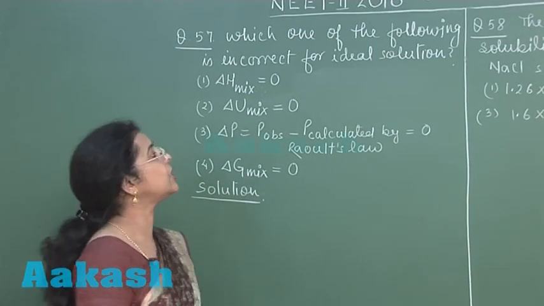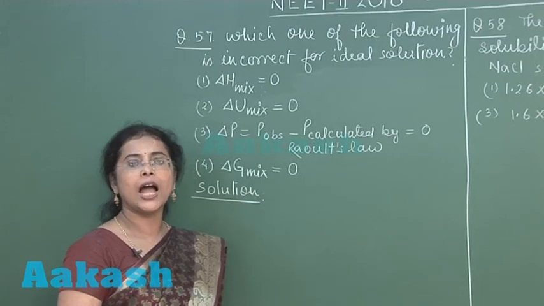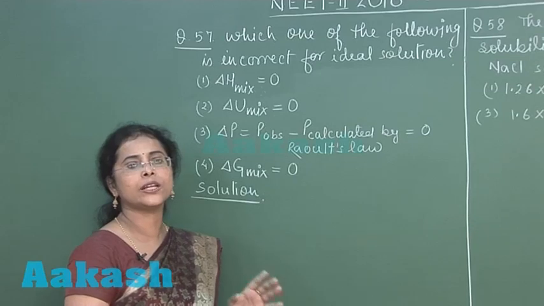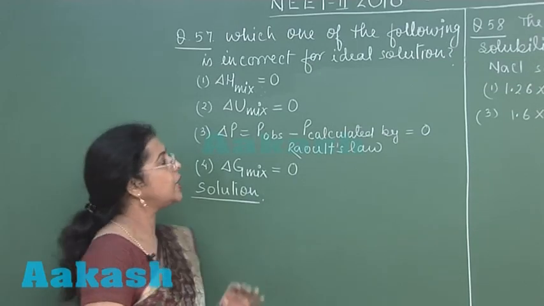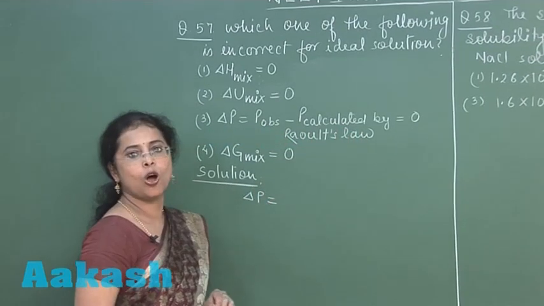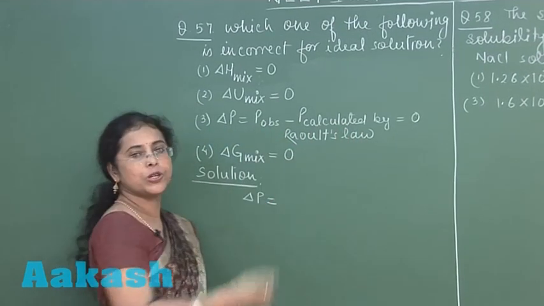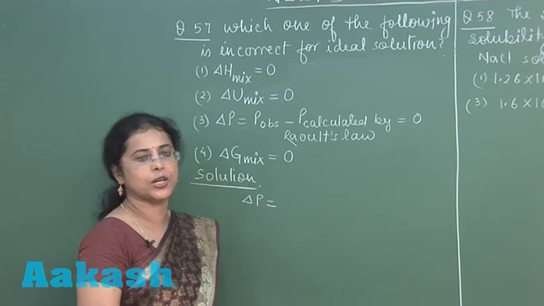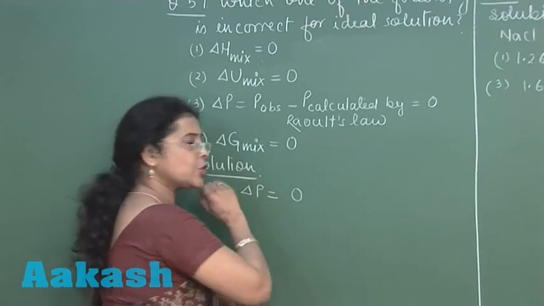Here the question is related to ideal solution. Ideal solution is that solution which obeys Raoult's law at all concentration and temperature. It means delta P, that is the difference of experimental vapor pressure of solution and calculated vapor pressure of solution, will be always 0.